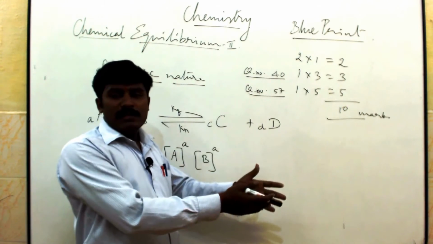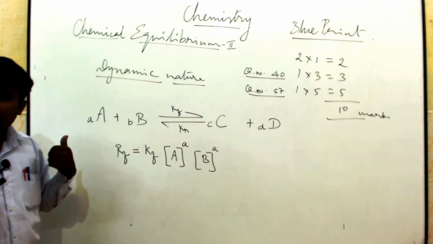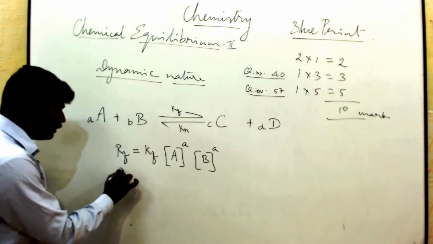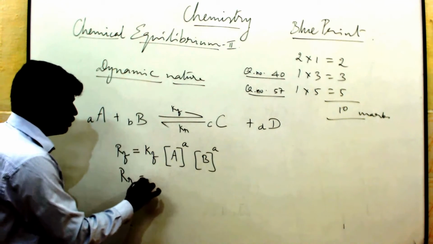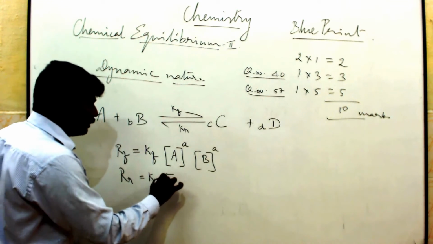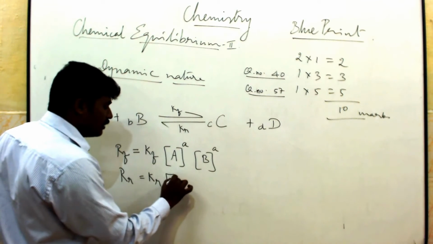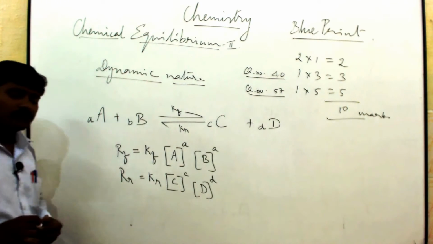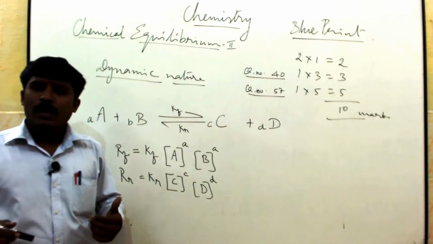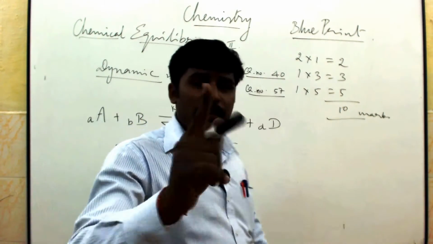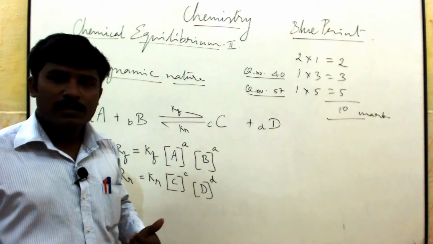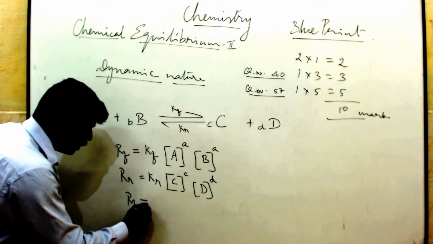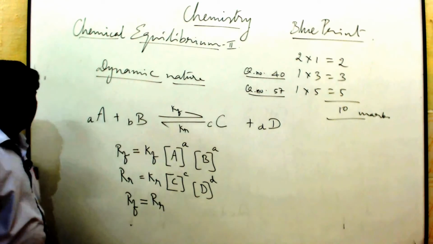So this was the forward reaction. What about the reversible reaction? The reversible reaction depends upon the concentration of the product. So the rate of reversible reaction is equal to the rate constant for the reversible reaction times the concentration of C and the concentration of D. In the equilibrium reaction, the rate of forward reaction must be equal to the rate of reversible reaction.